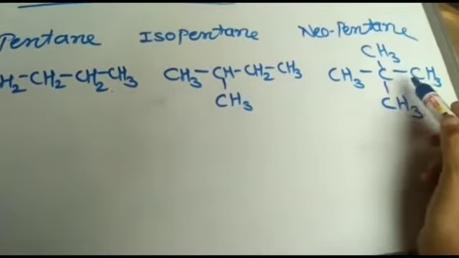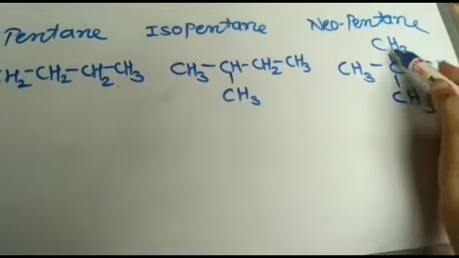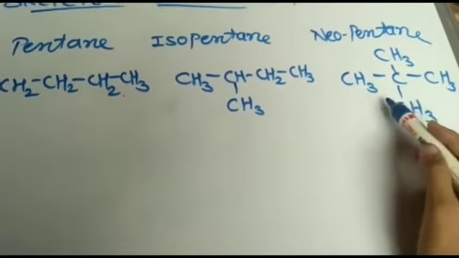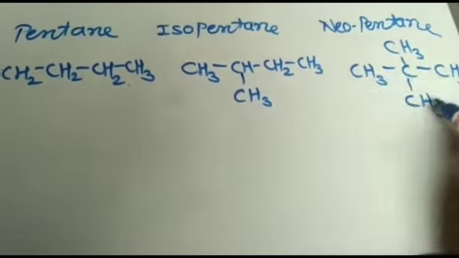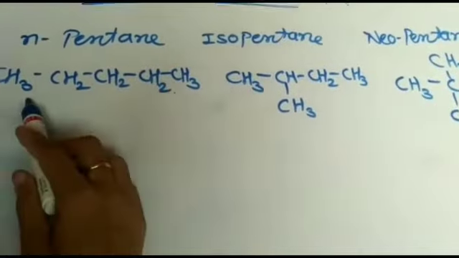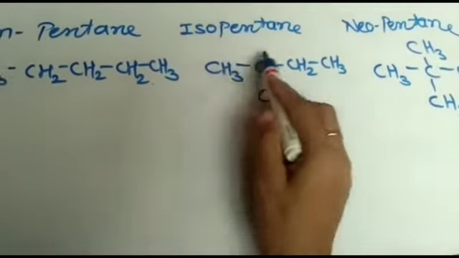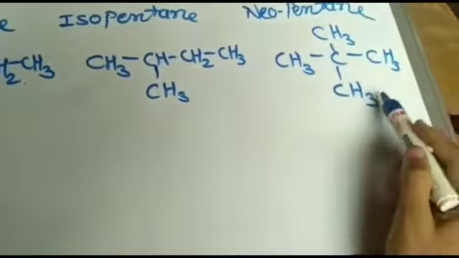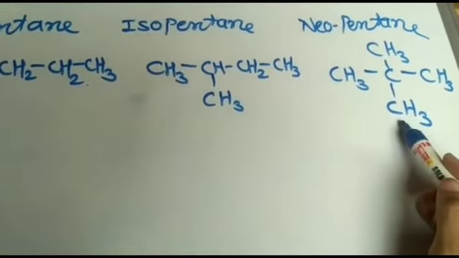Here, this is a chain with branches. Here all the carbons are in a straight chain, here there is a branch, and here a number of branches are present.